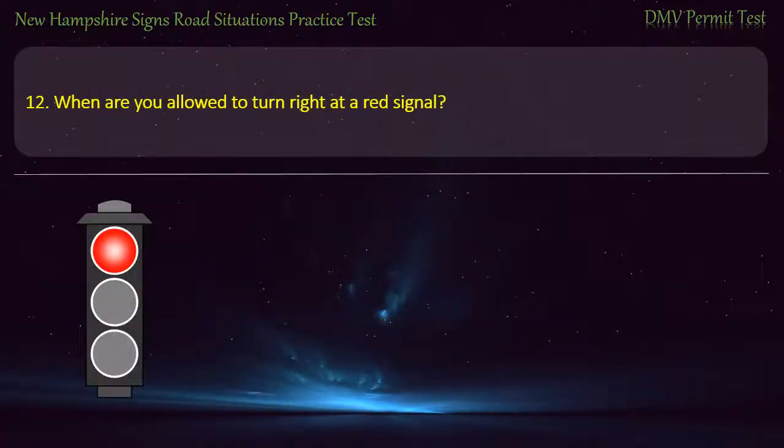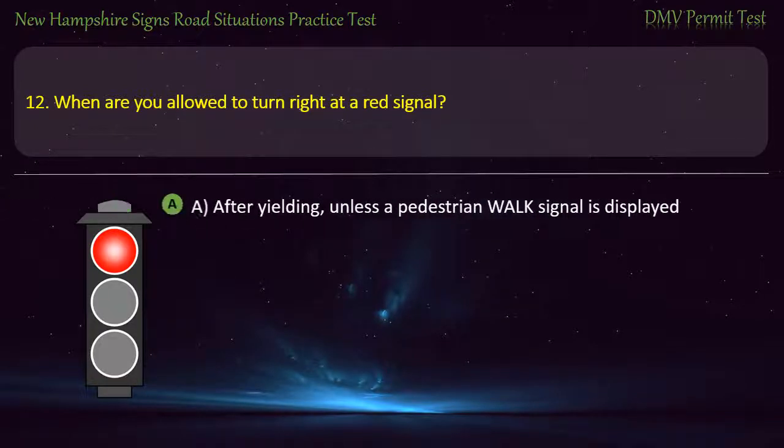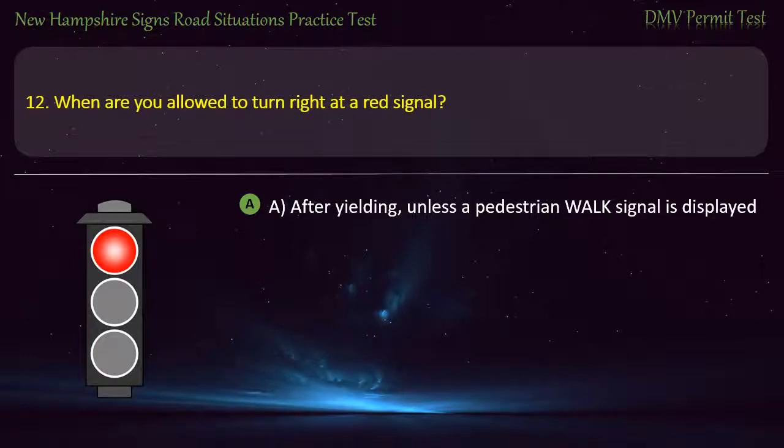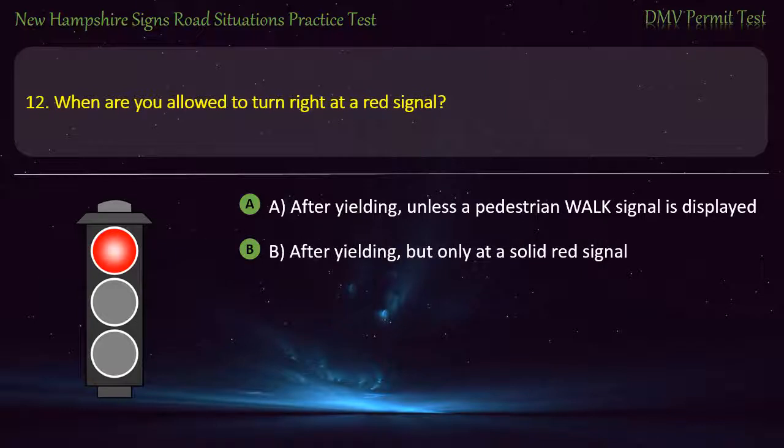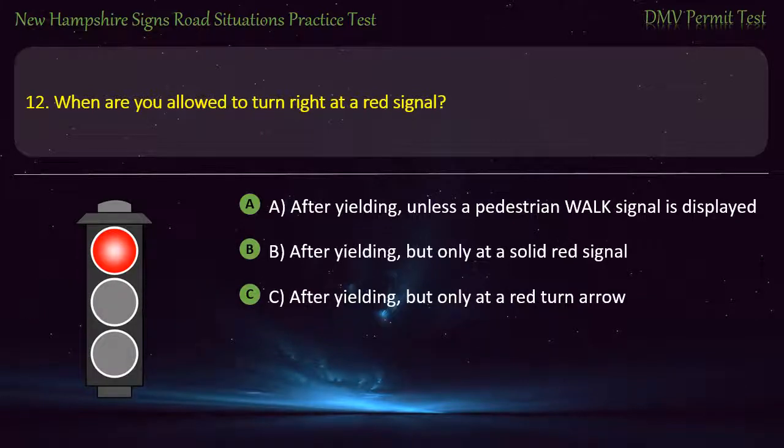Question 12. When are you allowed to turn right at a red signal? A. After yielding, unless a pedestrian walk signal is displayed. B. After yielding, but only at a solid red signal. C. After yielding, but only at a red turn arrow. D. Answers A and B. Answer. A. After yielding, unless a pedestrian walk signal is displayed.